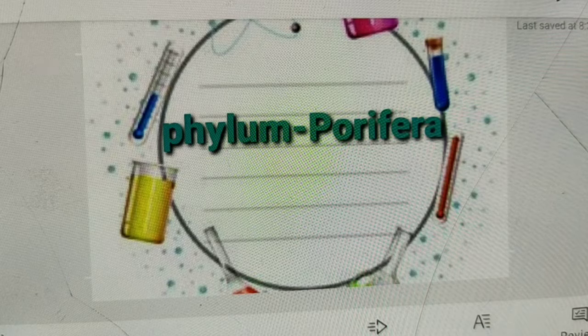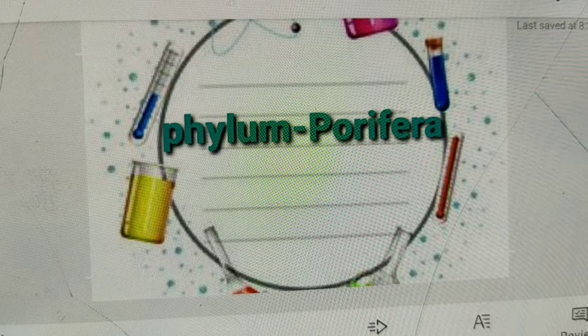A gelatinous non-cellular mesenchyme lies in between, and cells are loosely arranged and do not form definite layers, hence they are not regarded as truly diploblastic. Their sexes are not separate; they are hermaphrodite. Sponges reproduce asexually by budding or by gemmules, and sexually by formation of gametes. Fertilization is internal and development is indirect, having a larval stage which is morphologically distinct from the adult.